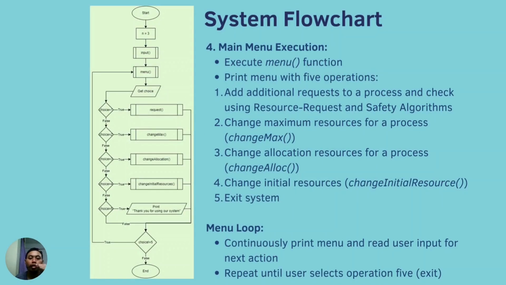The user can proceed with the execution of the menu function, where it will print out the 5 operations and wait for the user's input to proceed with any operation. The first operation allows the user to add additional requests to a process and check using the resource request and safety algorithms.